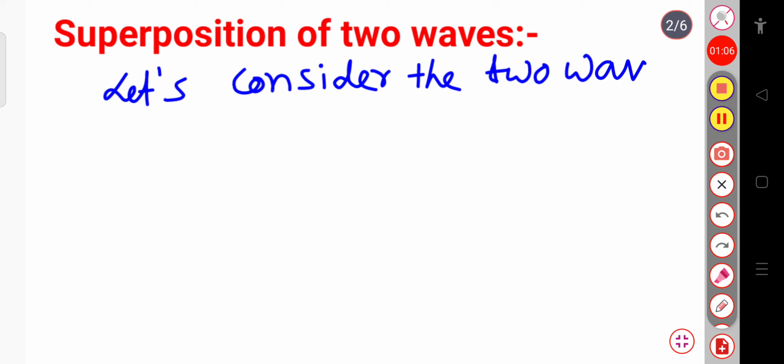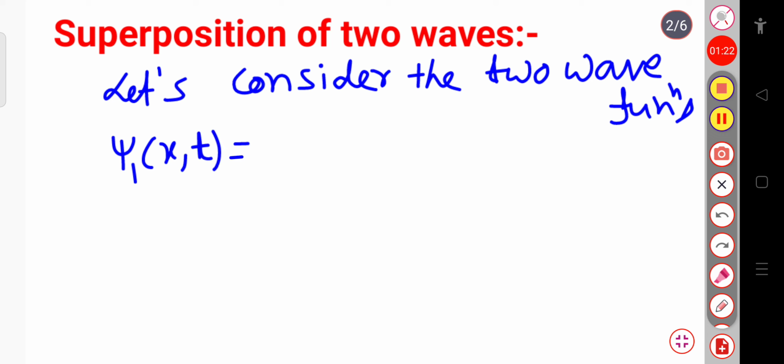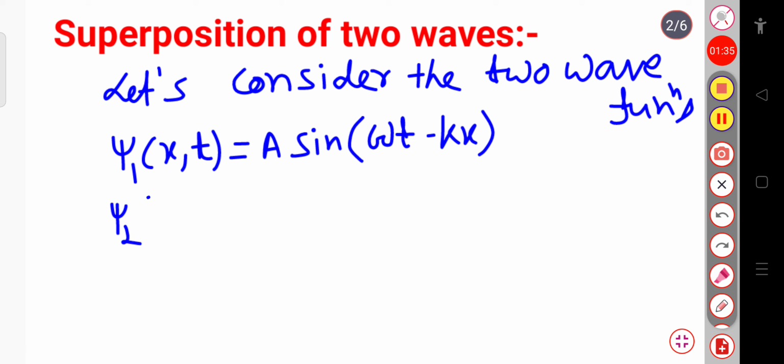Here I am denoting the wave functions, psi1 for the first one, which is a function of position as well as time, and this is equal to a sine (omega t minus kx).